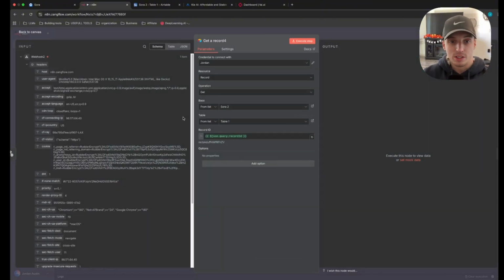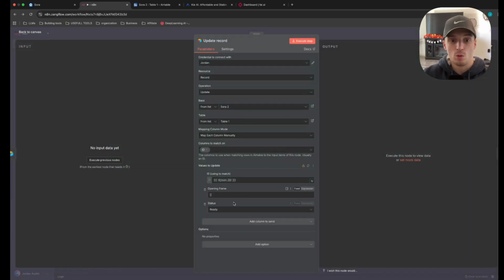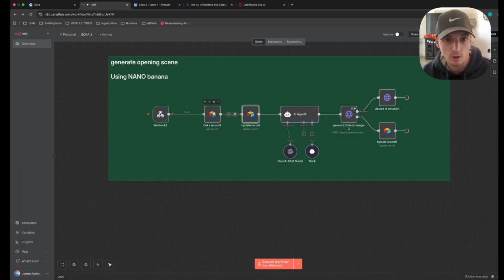So all we're going to do is get the record from Airtable. We're going to identify the record by, remember, the formula that our button gives it. And then all we're going to do after that is update it to ready. So right now you should have your webhook, get a record, and then update a record. Let's go ahead and show you exactly how this whole thing works.